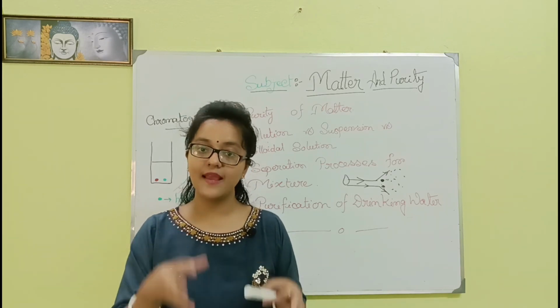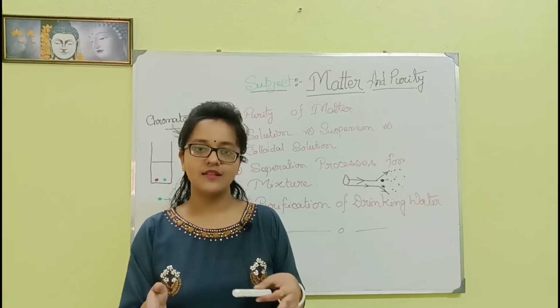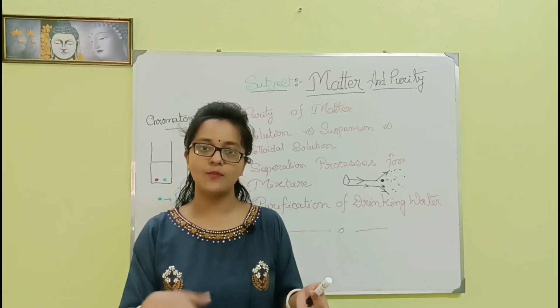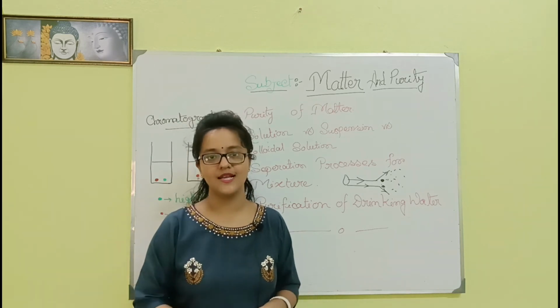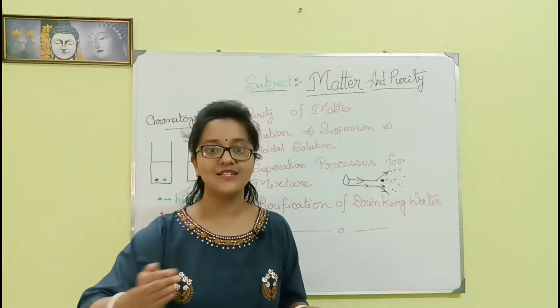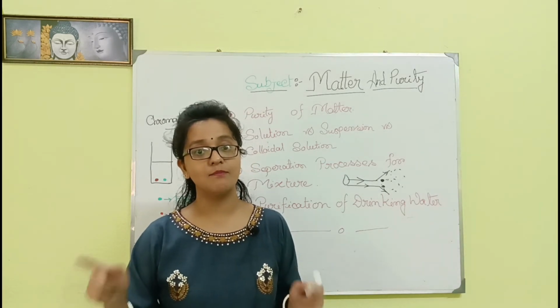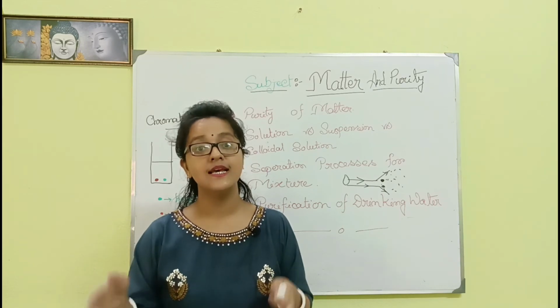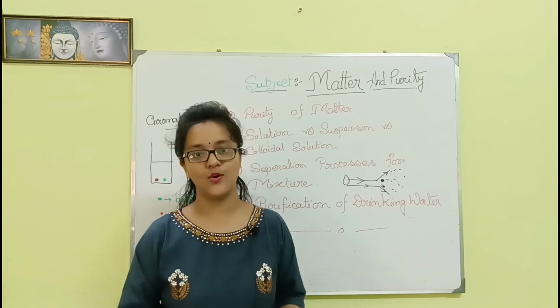So this is the main topic to separate the pure substance from the impure substance. By evaporation, salt and seawater are separated. By crystallization also, salt and seawater are separated. But the crystallization process is the best way to get the pure salt.